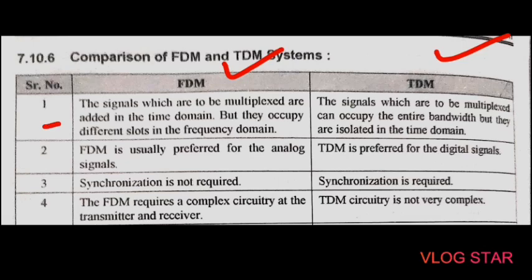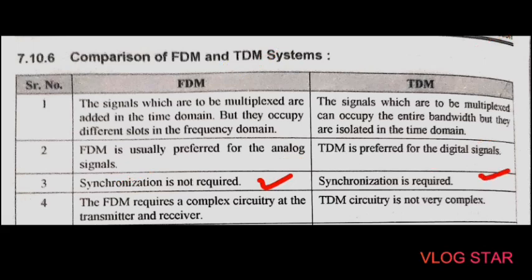For TDM, the signals can occupy the entire bandwidth, but they are isolated in the time domain. Second point: FDM is usually preferred for analog signals and TDM is preferred for digital signals. Third point: in FDM synchronization is not required, but for TDM synchronization is essential.